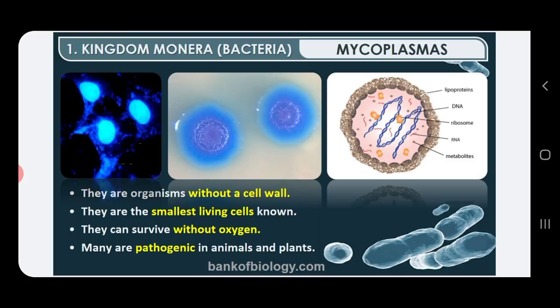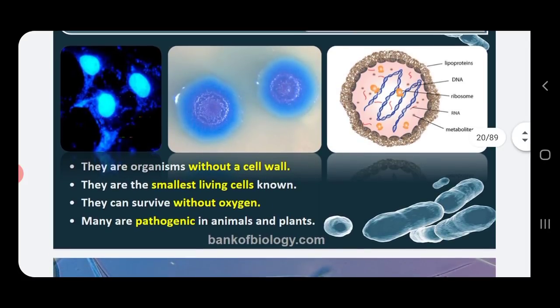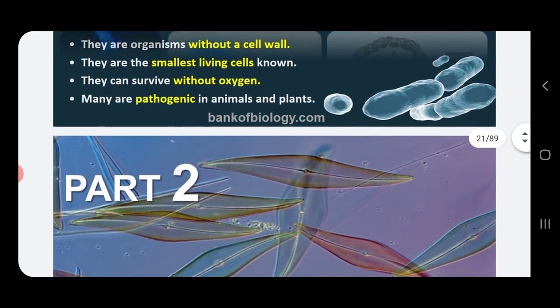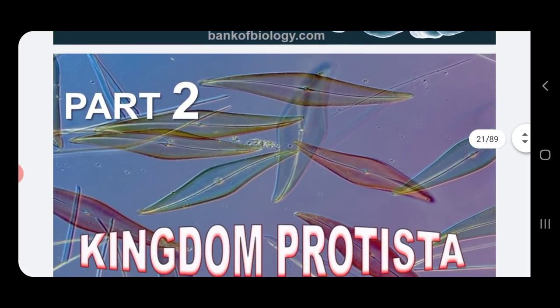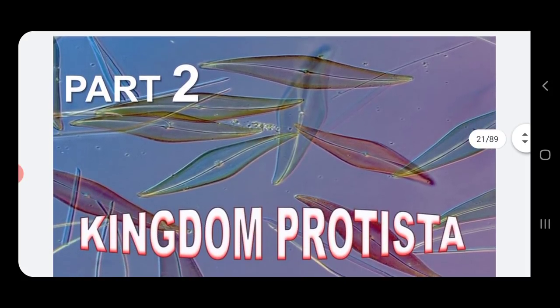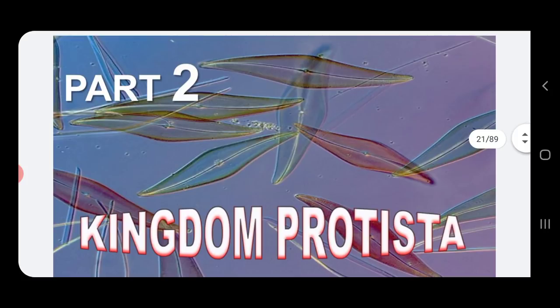So this is in brief regarding the mycoplasma. This completes kingdom Monera.